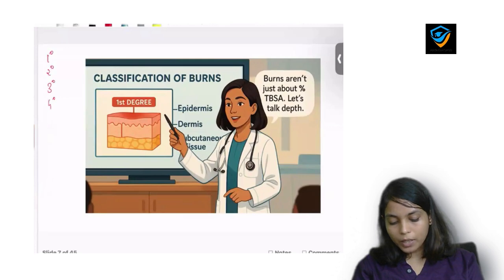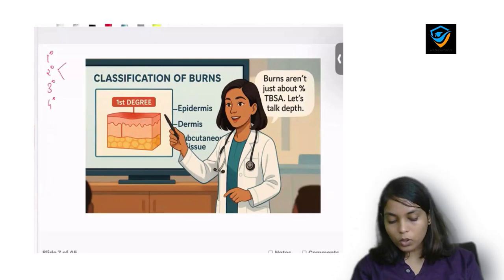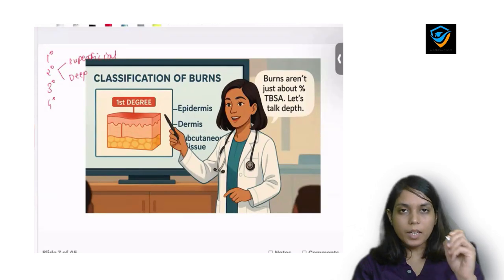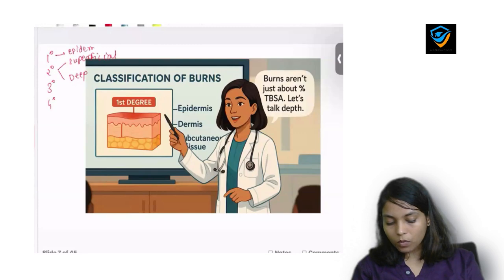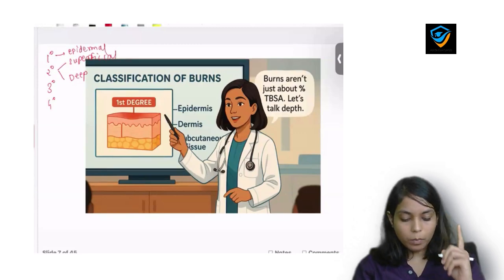Now remember, in second degree there are 2 subtypes. What are they? It is superficial and deep. Okay, now remember the terminologies. First degree burn is called an epidermal burn. In second degree burn, there is involvement of epidermis plus dermis.